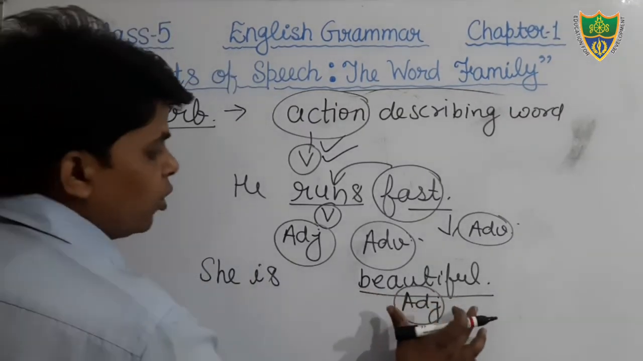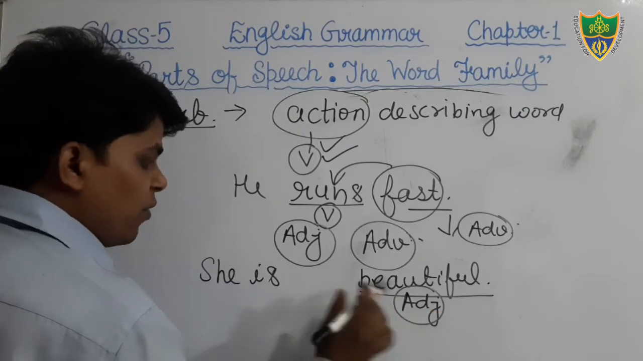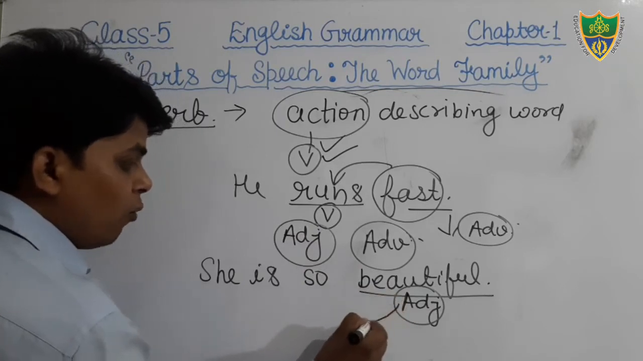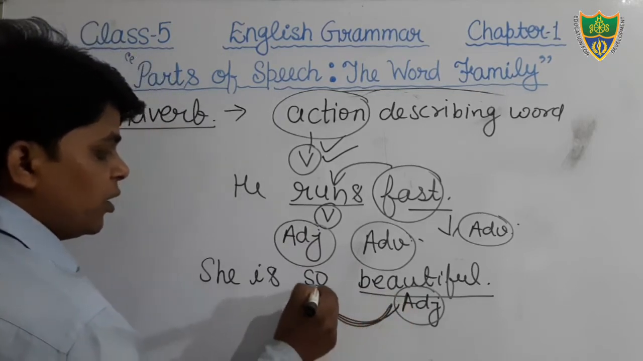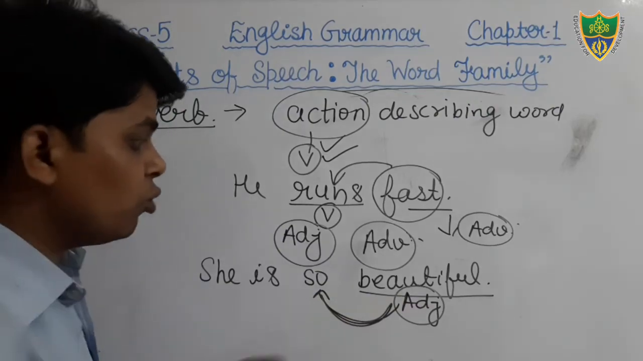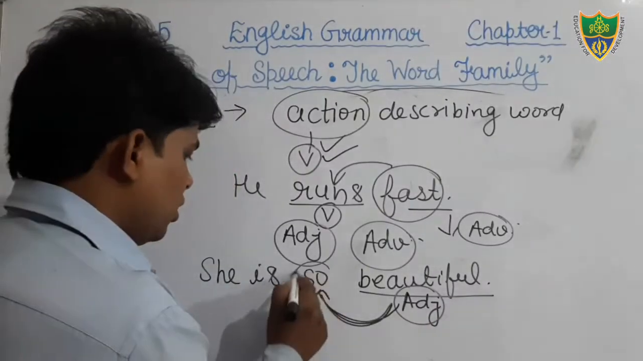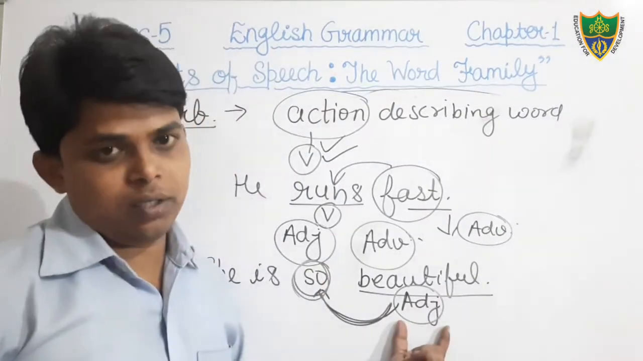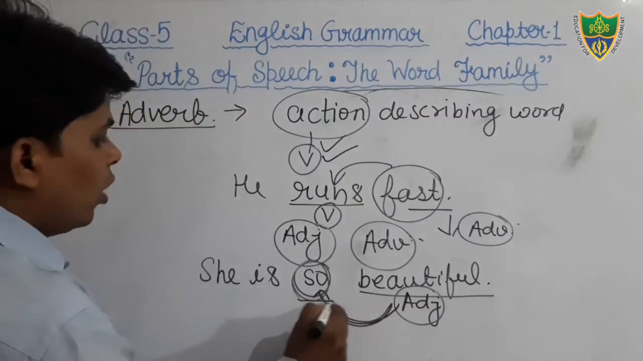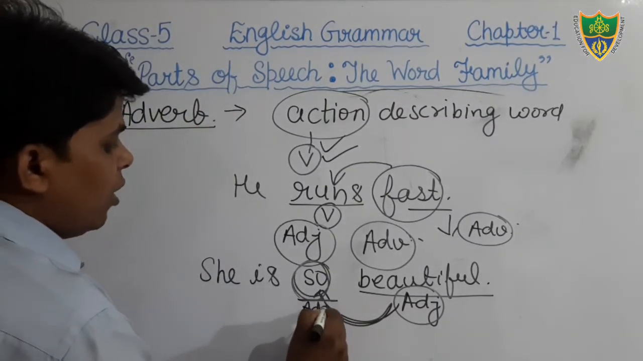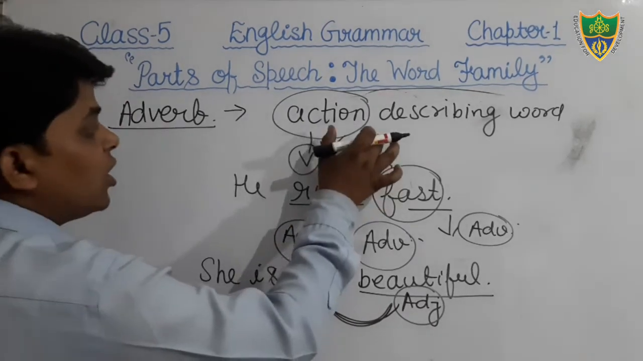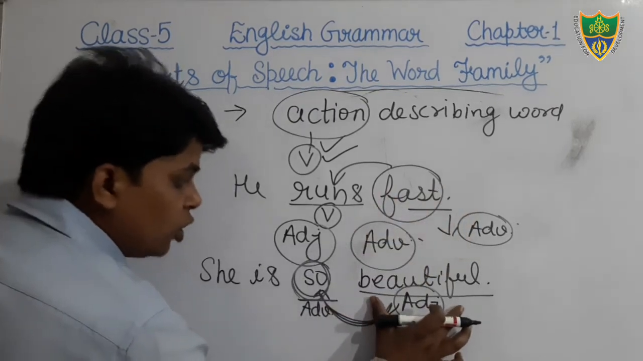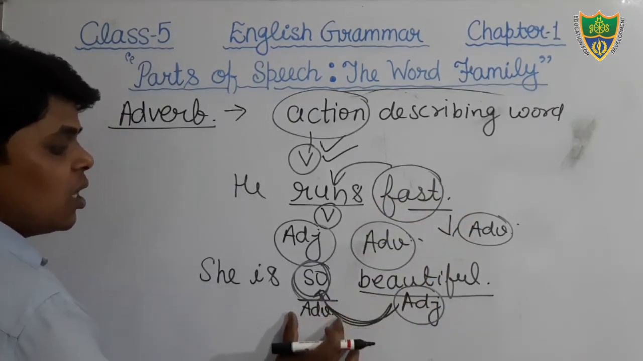Here the word beautiful is an adjective. And when we use the word so, she is so beautiful, here the adjective has been qualified. कितनी सुंदर है, बहुत सुंदर है. So beautiful. Therefore the word so is also an adverb. Here the action has been qualified, therefore that is an adverb. Here the adjective has been qualified, therefore that is an adverb.